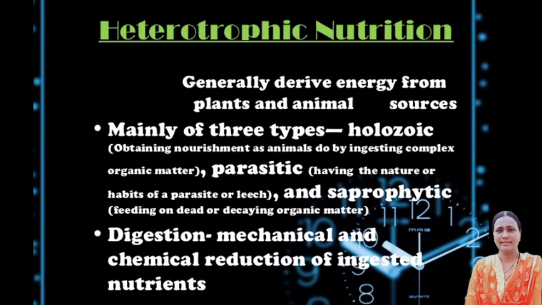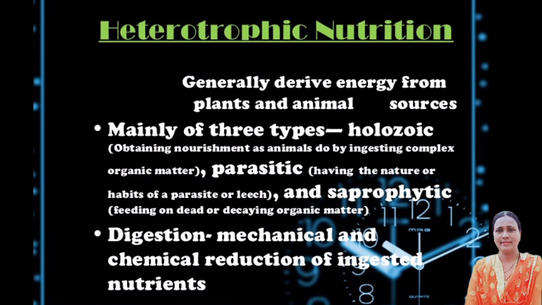The heterotrophic mode of nutrition can be of the following three main types. First is holozoic nutrition, then saprophytic nutrition and parasitic nutrition. What is holozoic nutrition? Herbivorous, carnivorous and omnivorous organisms possess this holozoic mode of nutrition. Complex food molecules are taken in and then broken down into simpler and soluble molecules in this type of nutrition. Example: amoeba, cow, goat, dog, cat, human being, etc.